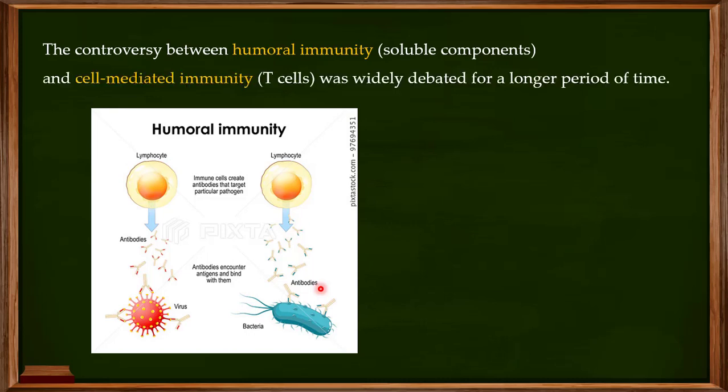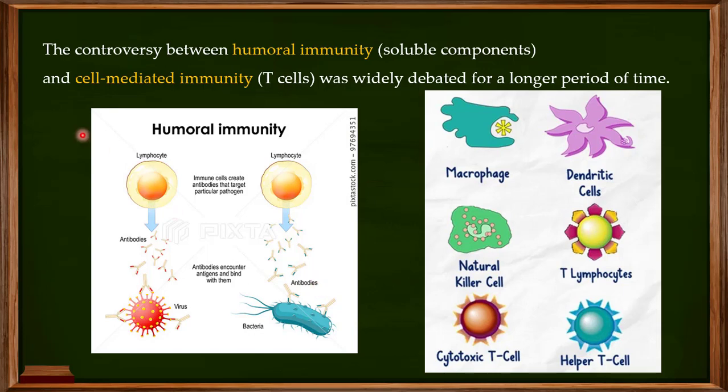The second school of thought believed in the cell-mediated immunity, and by that I mean that they believed that there are certain types of cells in the living organisms, and these cells actually provide immunity against particular pathogens, like the T lymphocytes, the helper T cells, the cytotoxic T cells. So this debate between the humoral and the cell-mediated immunity was there for a longer period of time. And at that particular time, the humoral immunity was the type of immunity that was believed in. So most of the scientists believed in the humoral immunity.